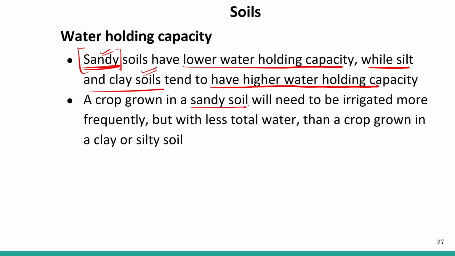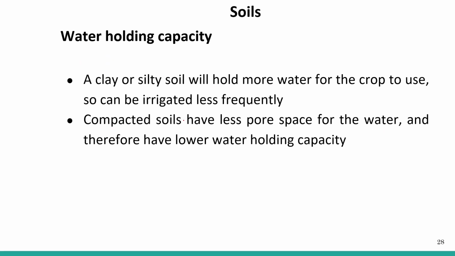A crop grown in sandy soil will need to be irrigated more frequently but with less total water than a crop grown in clay or silty soil. Clay or silty soil will hold more water for the crop to use, so it can be irrigated less frequently.